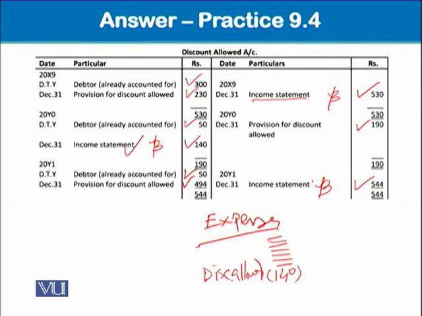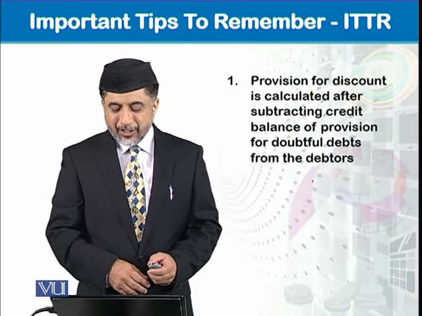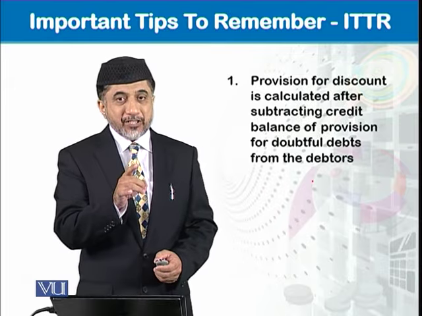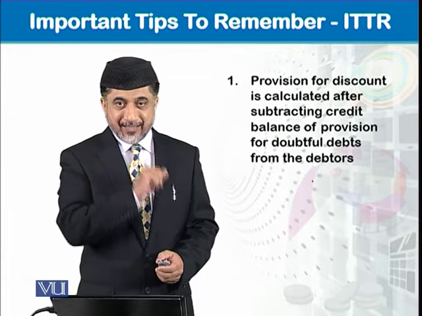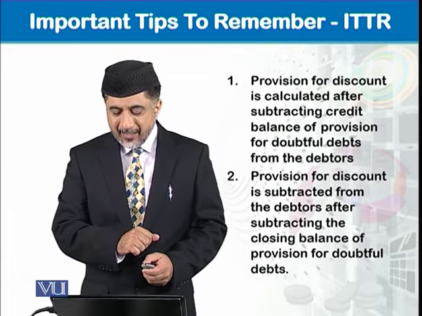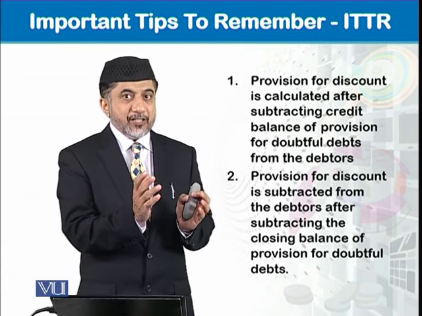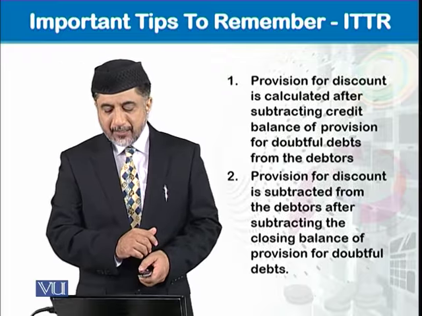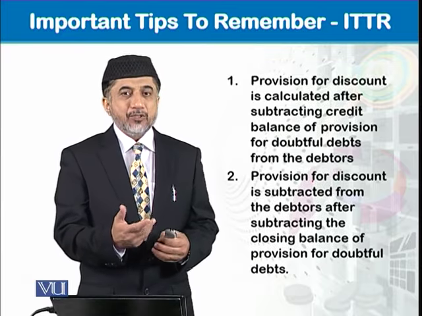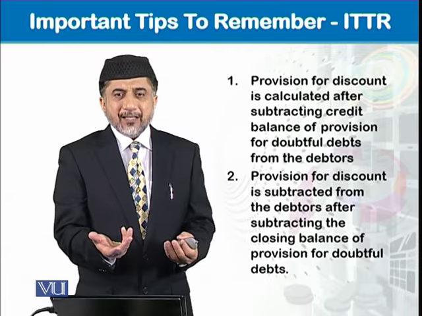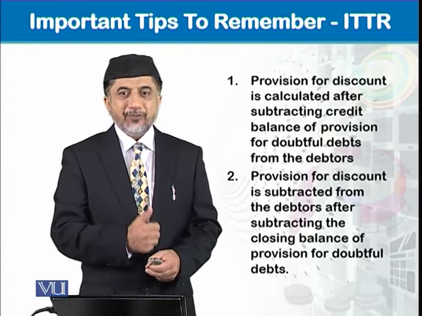Okay, so the important tips in this module are that provision for discount is calculated after subtracting provision for doubtful debts from the carry forward balance of the debtors. Okay, and the provision for discount is subtracted from the debtors in the balance sheet as a presentation after subtracting the closing balance of provision for doubtful debts. Both are in fact subtracted. Both are contra to the debtors. Therefore, both are subtracted from the debtors balance. But this is the order that we discussed.